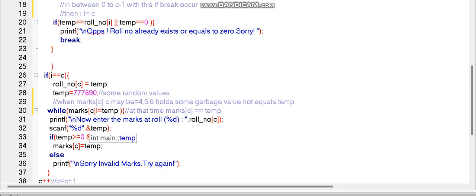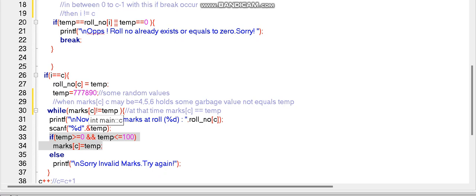If I put the temp value within this range, then this marks is equal to temp occurs and we get out of this iteration, else this will occur and again check the condition, again that same not equal to true. And anyhow, if it becomes true, if we give successfully within 0 to 100, then this part will not get executed. Only the if statement part will get executed, and again check the condition inside the while iteration. At that time it becomes equal to temp, and it gets out of the loop.